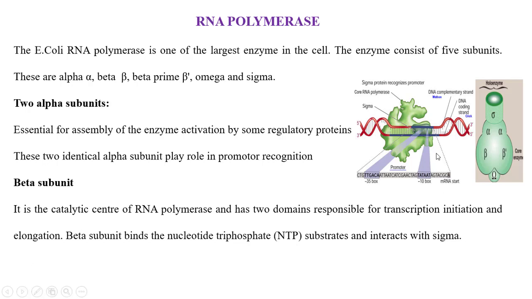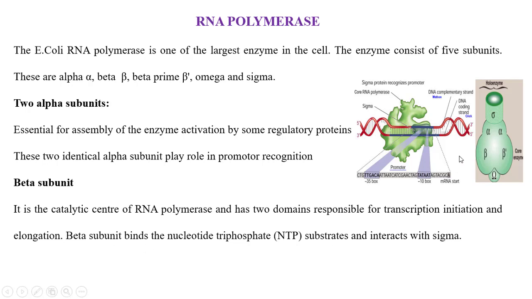So at first the promoter region should be recognized. So the alpha subunit is helpful to recognize the promoter region. Beta subunit is the catalytic center of RNA polymerase and has 2 domains responsible for initiation and elongation in the transcription.